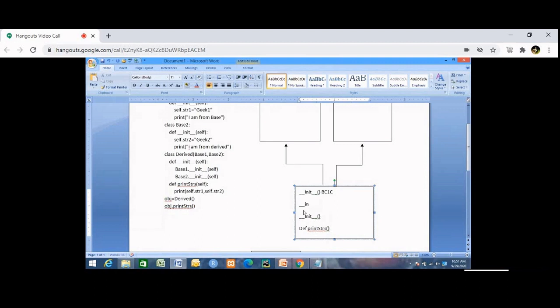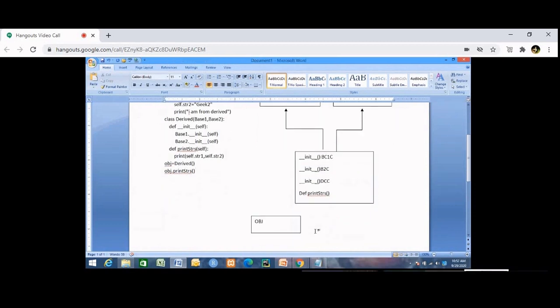Then this one is base class 2 constructor, and this one is derived class constructor. Now this derived class will have base class 1 constructor, base class 2 constructor, derived class constructor, and print strs method.